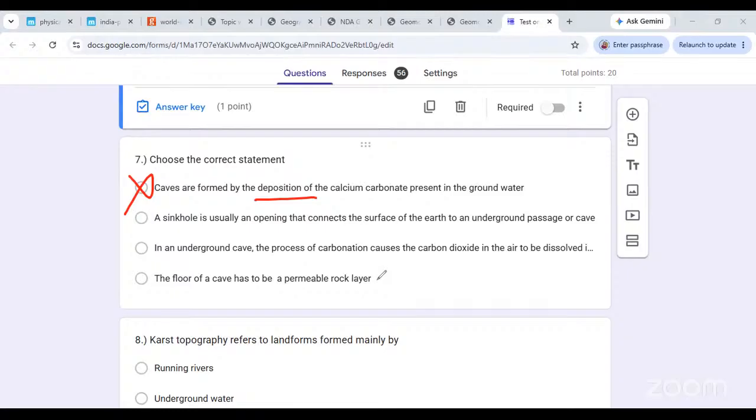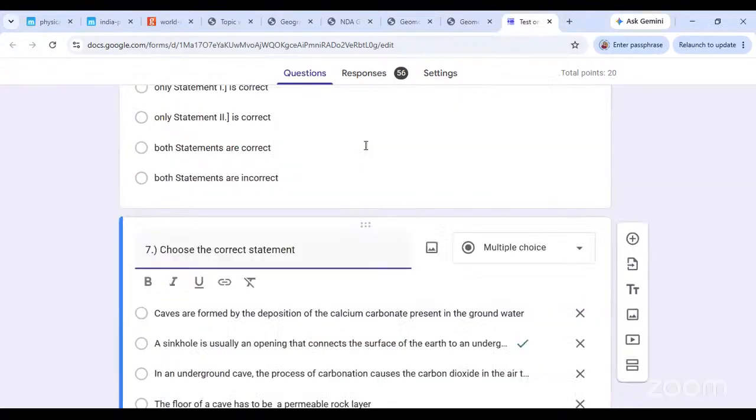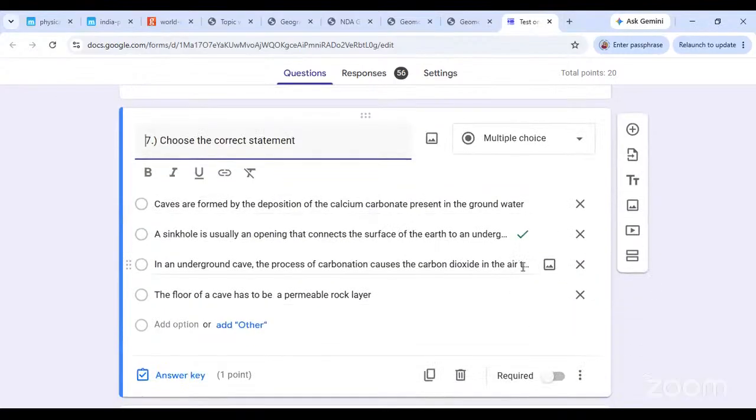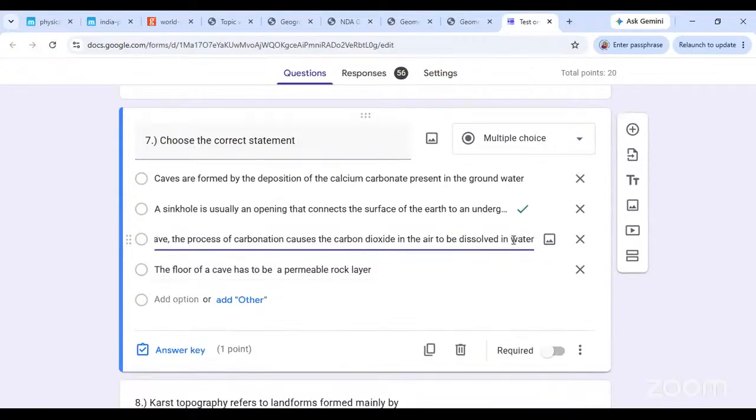A sinkhole is usually an opening that connects the surface of the earth to an underground cave or passage. Yeah, that makes sense. In an underground cave, the process of carbonation causes the carbon dioxide in the air to be dissolved in water. I am trying to see what the statement is here. Dissolved in water. The process of carbonation doesn't necessarily happen in a cave, it happens outside too.